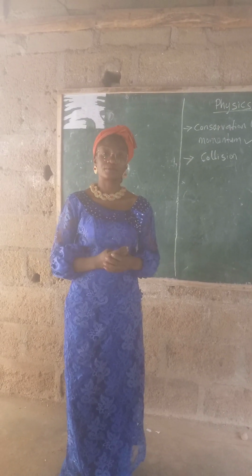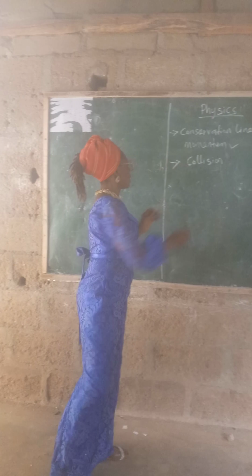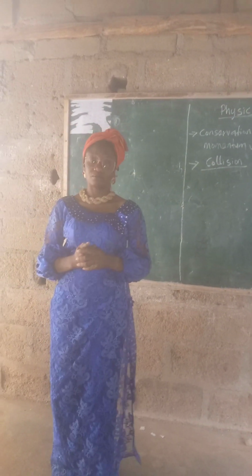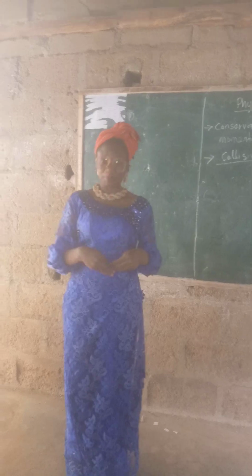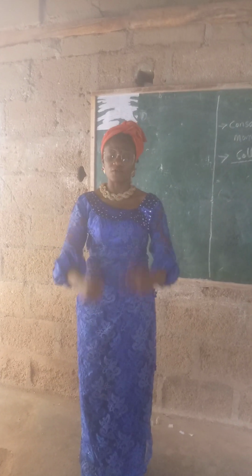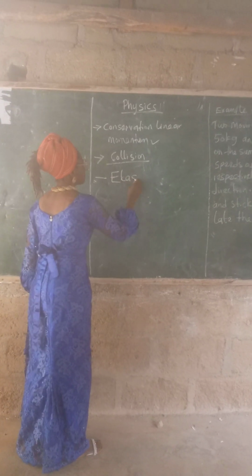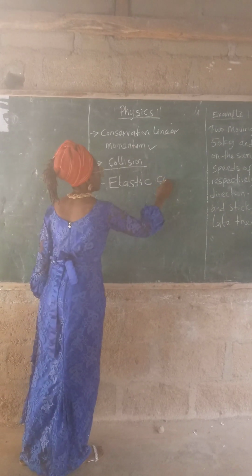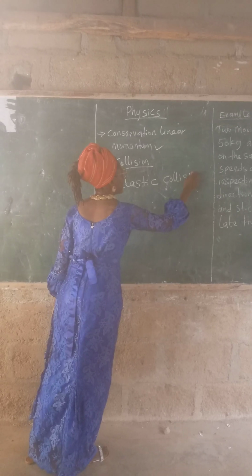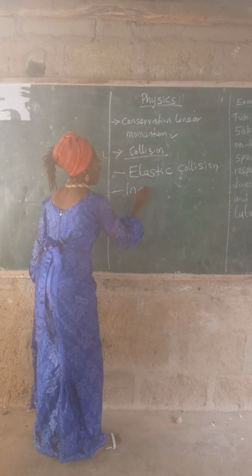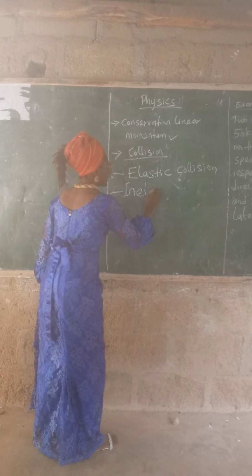What is collision? We have two types of collision. Collision is simply when two things collide. What are the types of collision? We have what we call the elastic collision, and then we have what we call the inelastic collision.